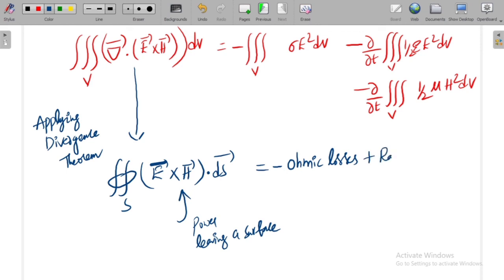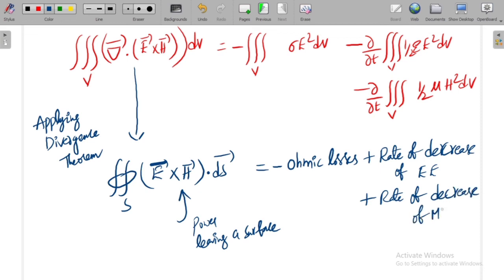Plus, first one is rate of decrease of electric energy plus rate of decrease of magnetic energy, minus Ohmic losses. This is the power leaving a surface. This is called the integral form of this equation, or this equation is called the integral form of Poynting theorem, right? So now I want to write the statement.